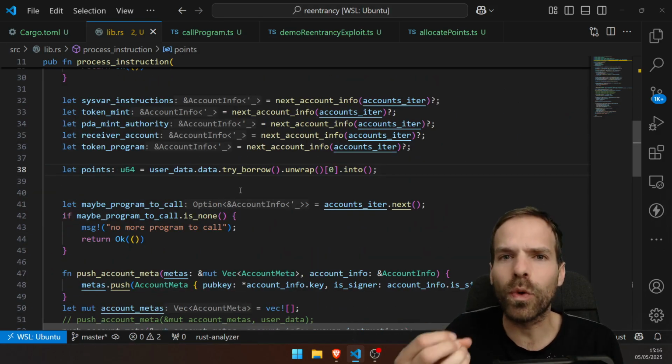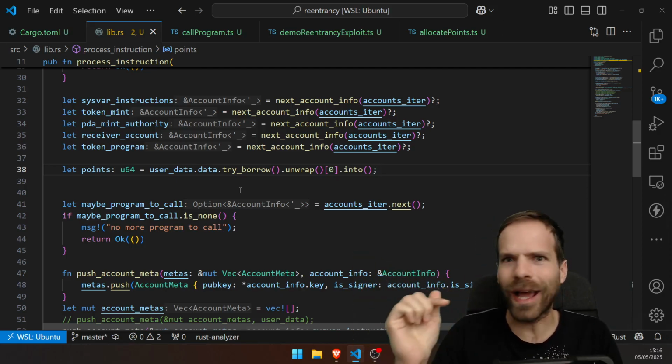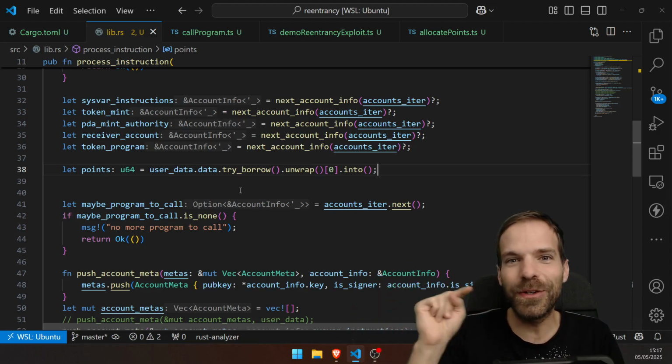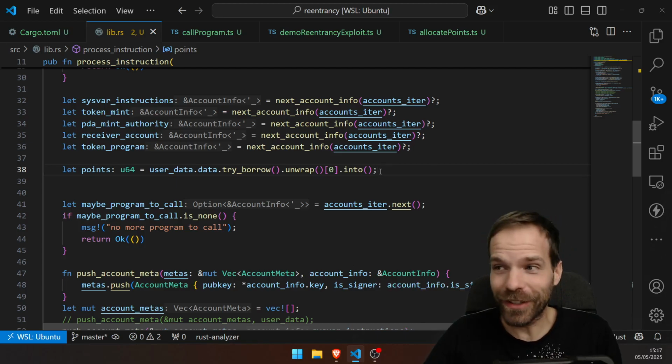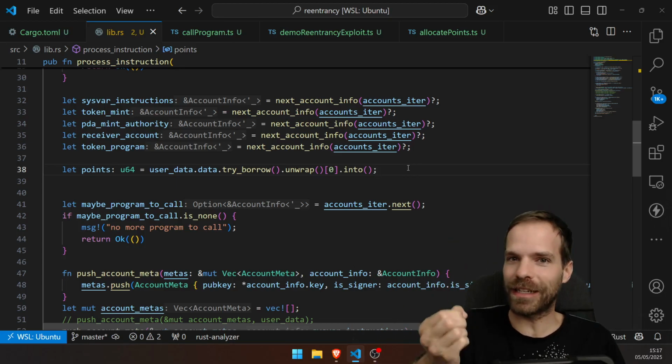And obviously, program B can't change the value of the points. Like it can't write to that account because it's not owning that account. But it could just go back and call it again. It can't because that's not allowed. But let me demonstrate what would happen if it was allowed.